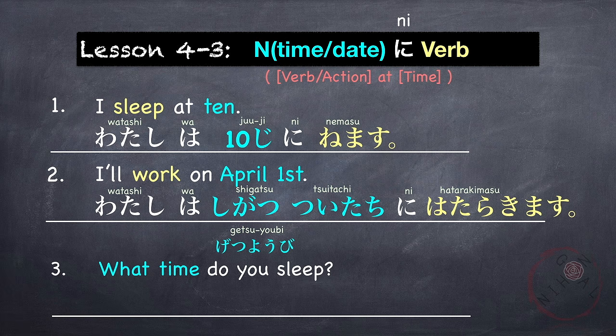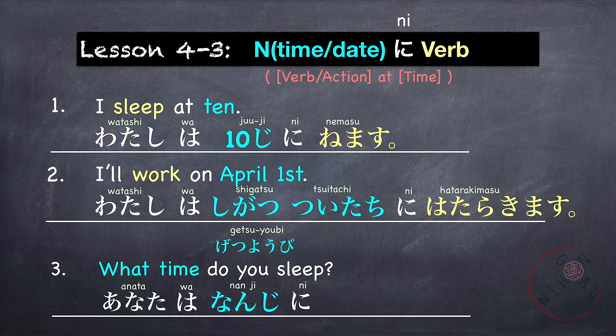Now to ask question, what time do you sleep? Or what time do you do a certain action? あなたは You. What time is 何時? あなたは何時に寝ますか? So the particle ni is added if there's a numeral.